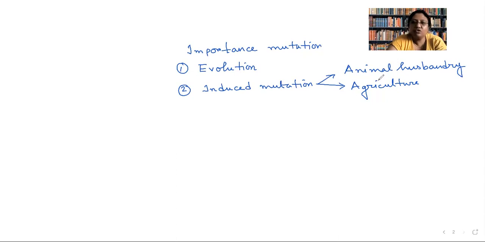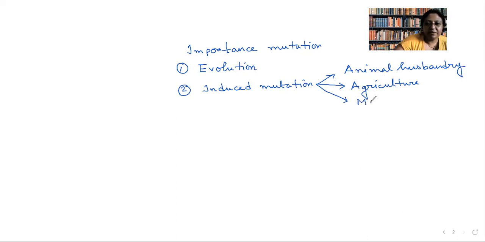When I talked about breeding, I told you the first step is to collect the variation so that we can choose the best ones and breed among them. What about organisms in which no variation is available? For them, mutation is the only way to create variation.